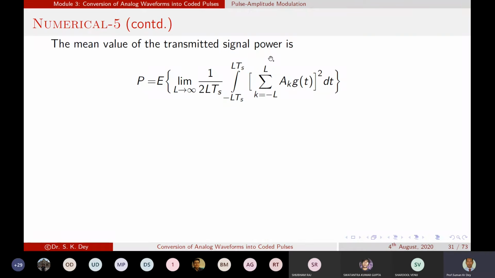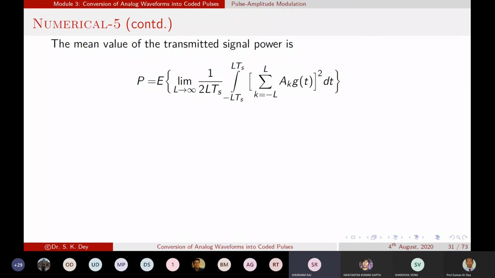When we calculate the energy for a discrete signal, how do we do that? We do the summation for all the samples and take the square. That's why the summation is there, ak into g of t whole square. So is there any doubt?